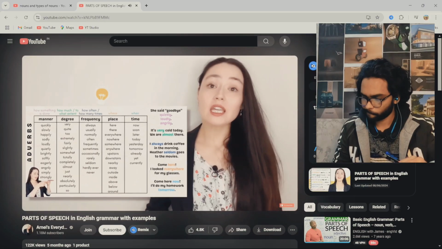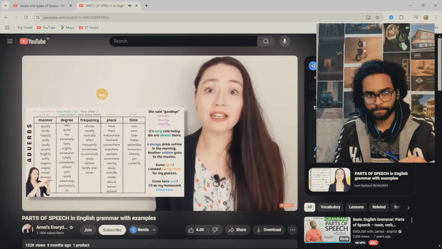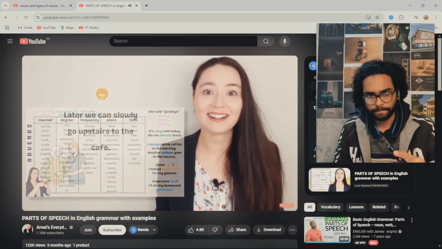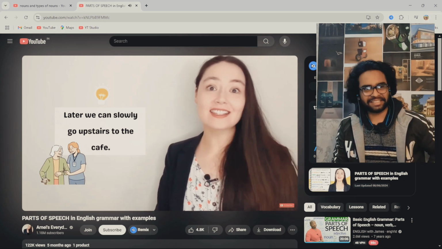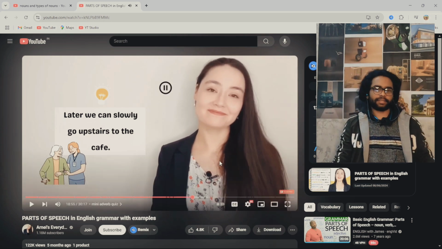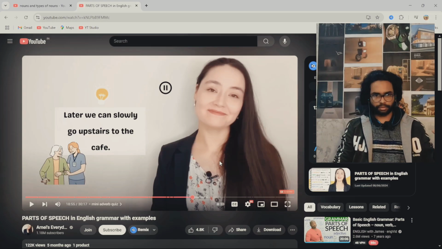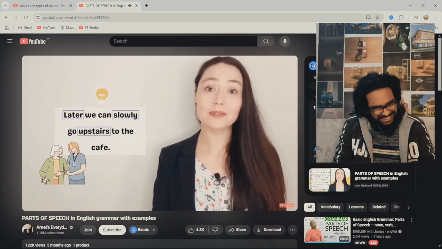To be honest, if you don't know what something is in a sentence, it's probably an adverb. How many adverbs can you see in this sentence? Okay, later we can slowly go upstairs to the cafe. Okay, slowly is an adverb. Later is a time. Later, slowly, upstairs. 3, I think. 3 adverbs.